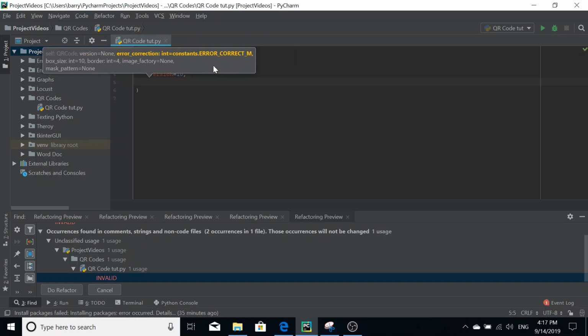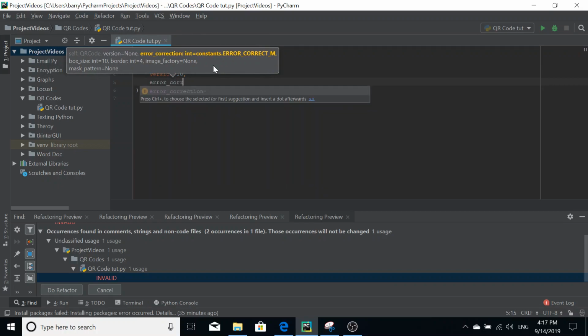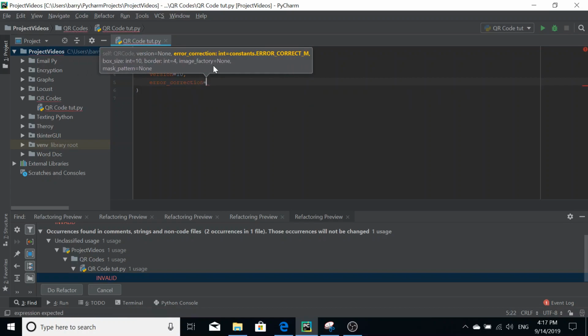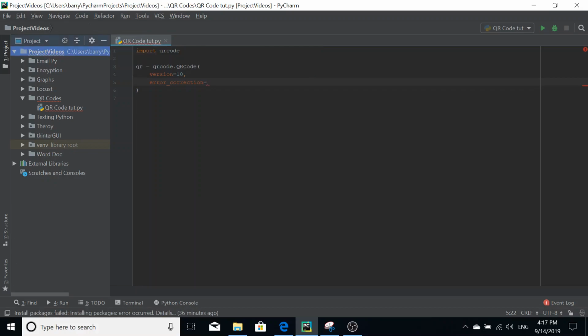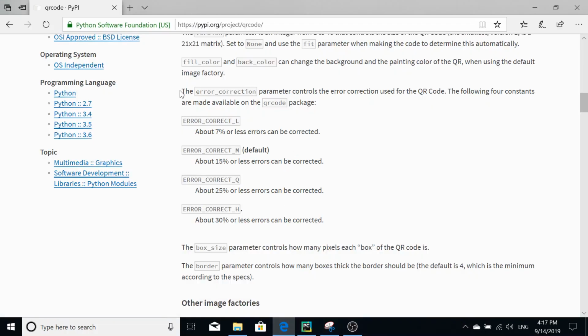The next parameter we can pass in is the error correction. This is essentially the way of encoding the QR code so that if there is an error, the data can still be retrieved. Now, I'm not an expert on this, and the documents aren't very clear on this, but I've got the documents here.